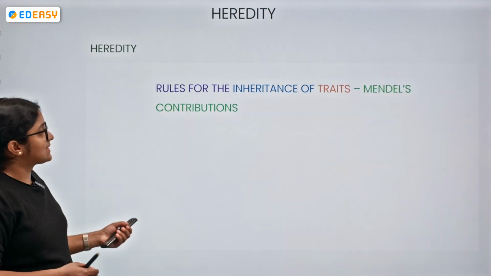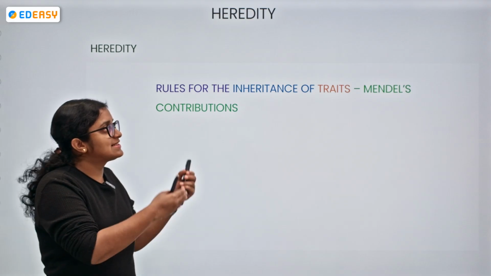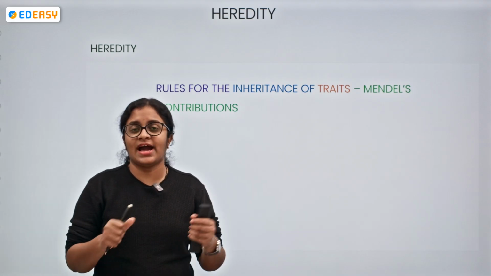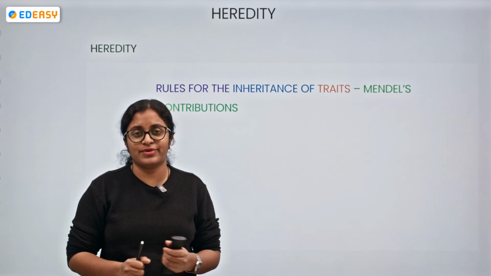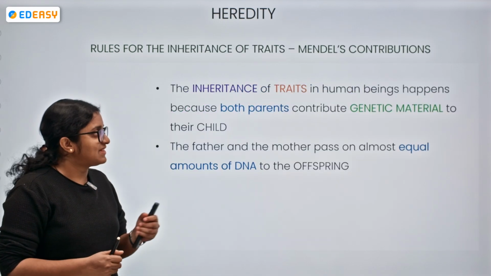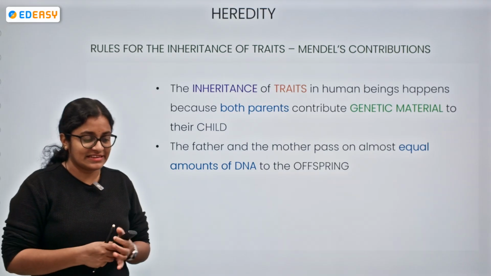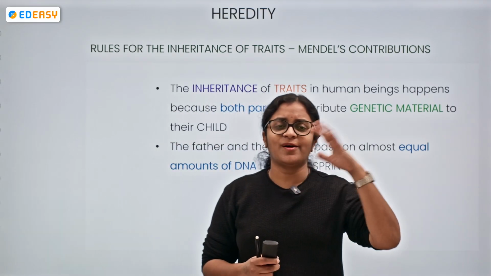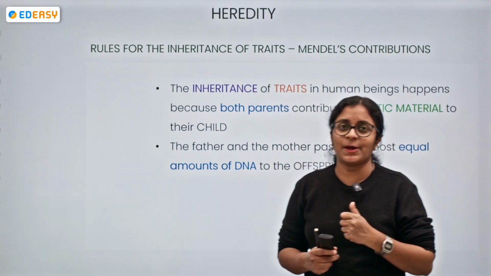Let's try to understand the rules for inheritance of traits, and particularly let's try to understand Mendel's contributions. So who is Mendel? Let me tell you, Mendel is nothing but the father of genetics. He conducted a lot of experiments on the pea plant.